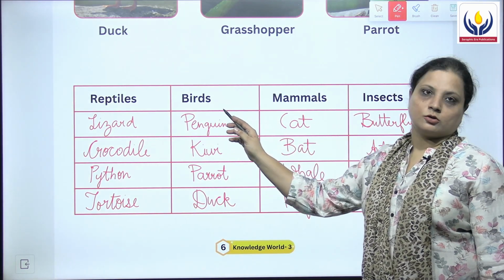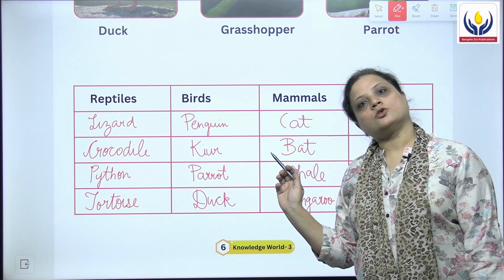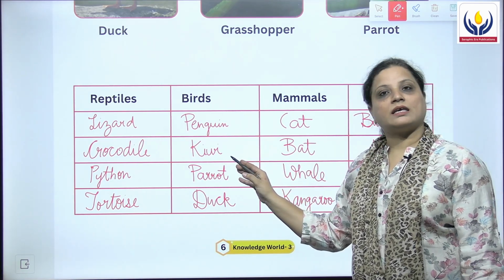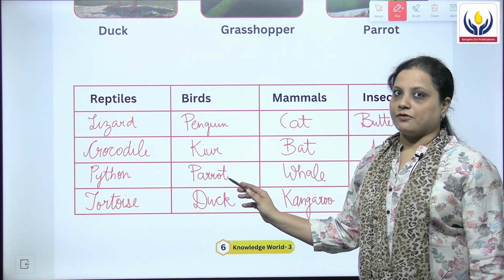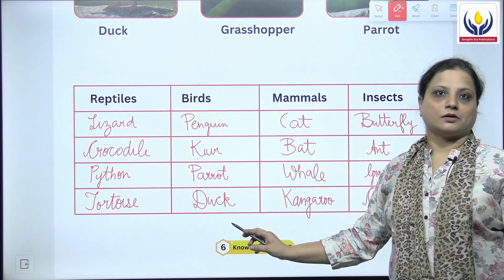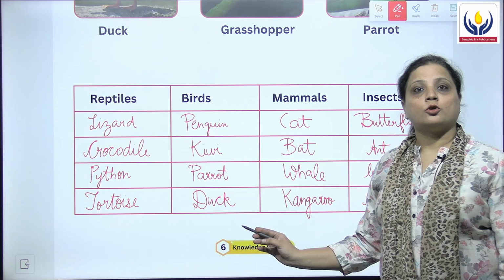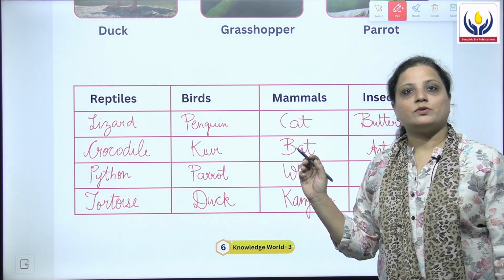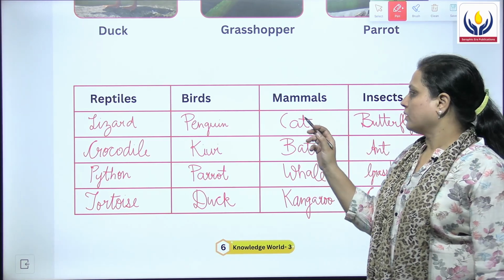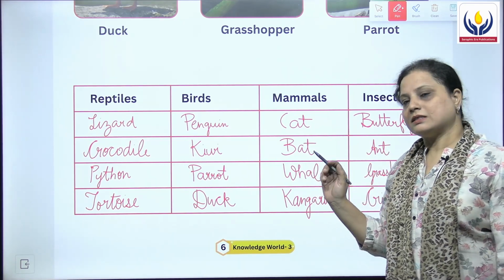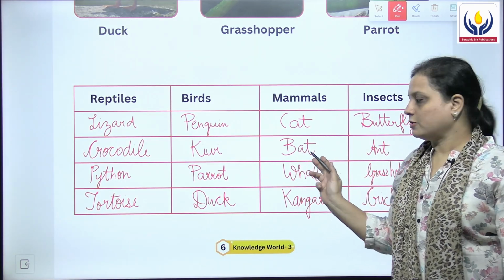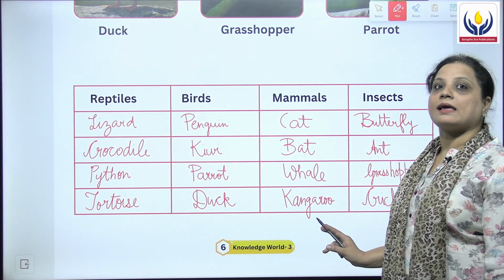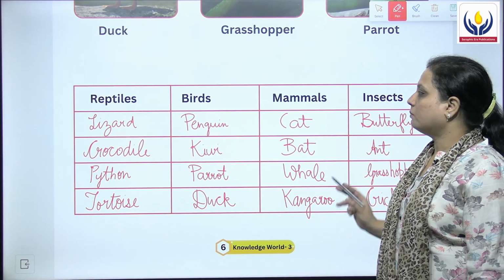Then we have the other group, that is the birds. Which pictures did you see earlier in your book? The first one was the penguin. Then we have the kiwi. Third one is parrot and the fourth one is duck. Then the next group is mammals. Mammals are animals which give birth to babies. First one is cat. Second is bat. Third is whale. And the fourth one, the last one, is kangaroo. They give birth to babies.